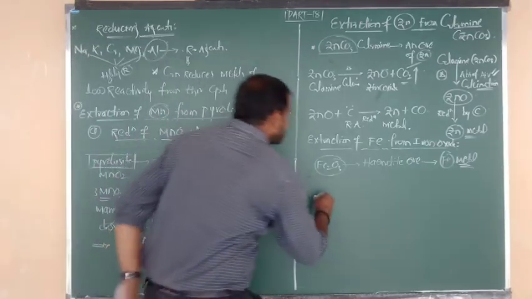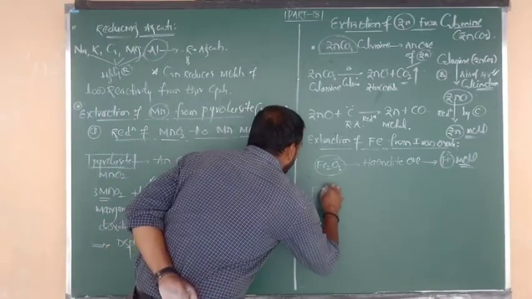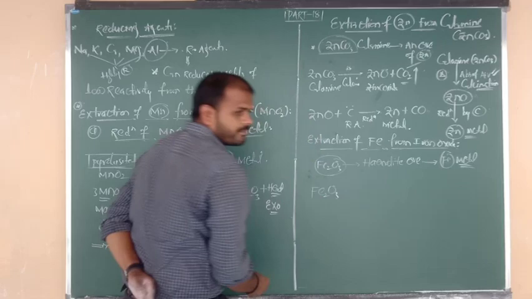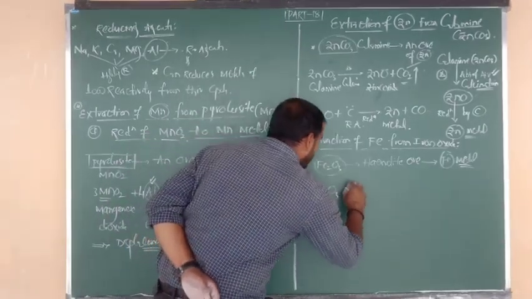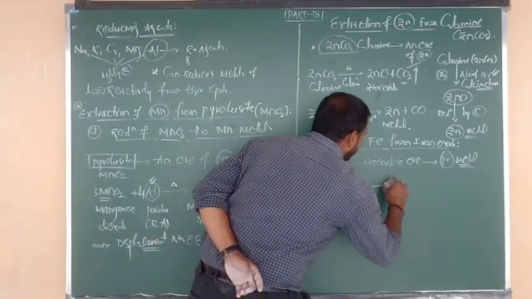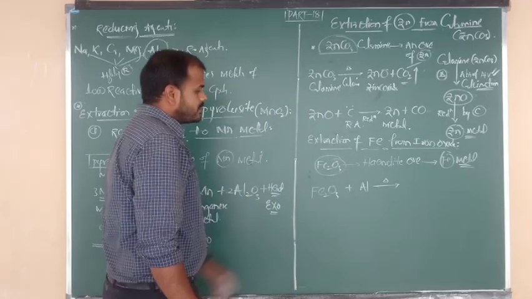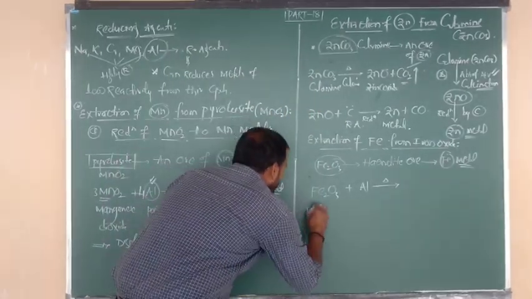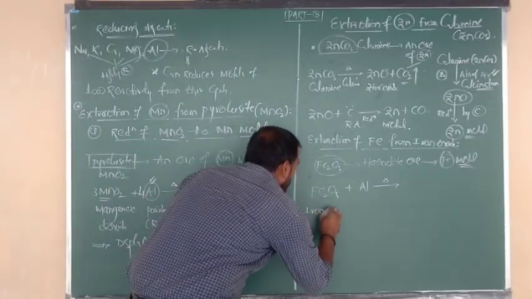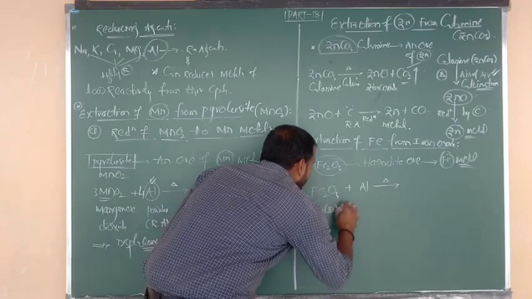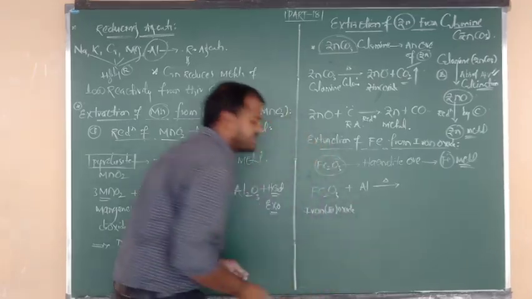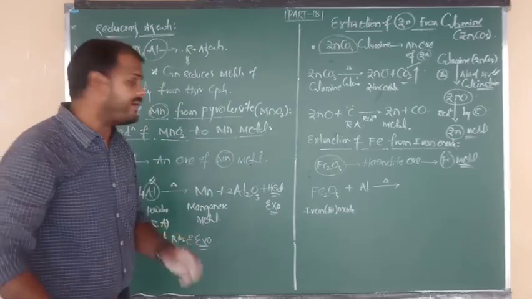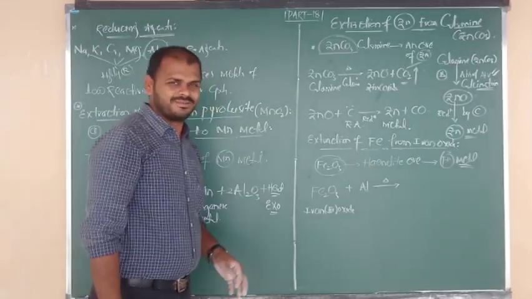Okay, beta. What is the reaction we can write? Fe2O3, iron oxide, gets reduced by Al metal. The compound name is iron 3 oxide, also called ferric oxide, also hematite.